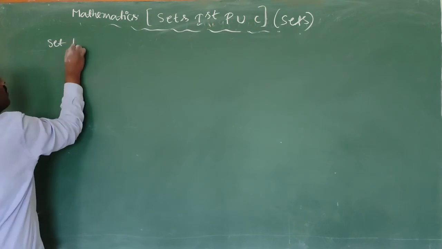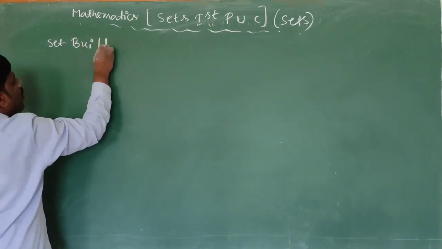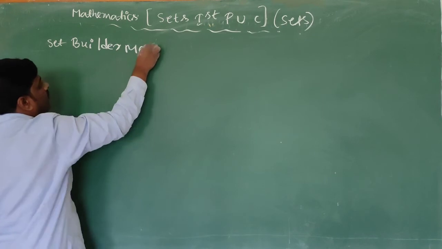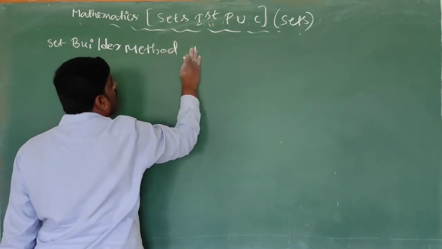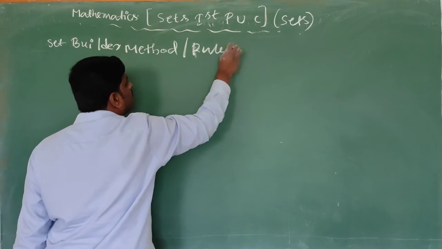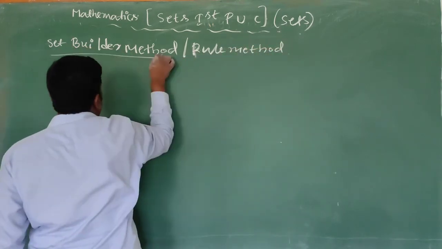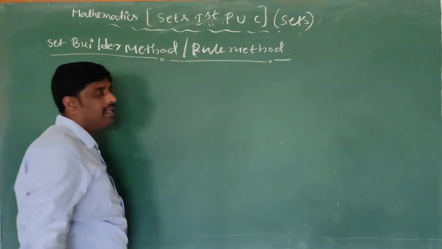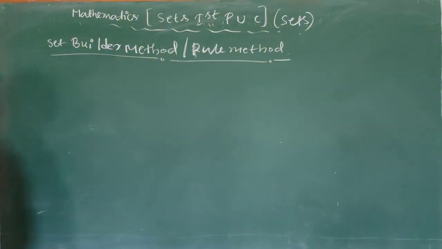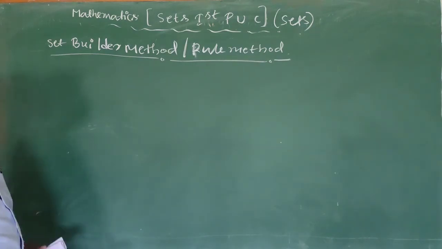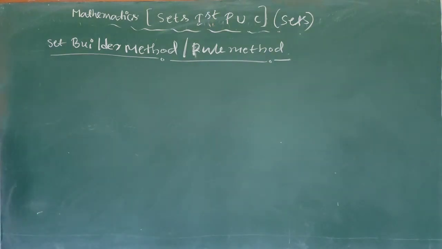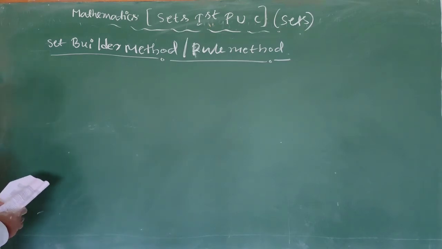Here, in the set builder, the word itself carries the definition. We have to give the rule. So that is the rule method or set builder method.